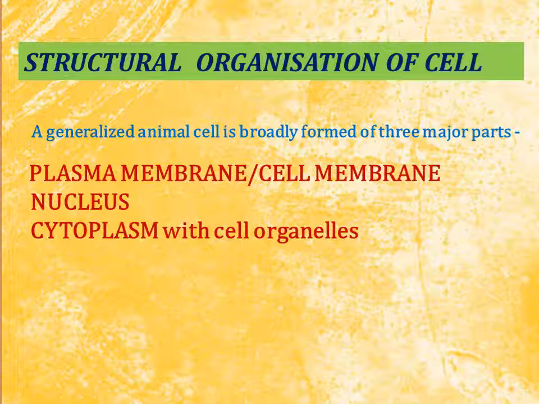First, the membrane, that is the plasma membrane or cell membrane. Second is the nucleus, and third is the cytoplasm with cell organelles.